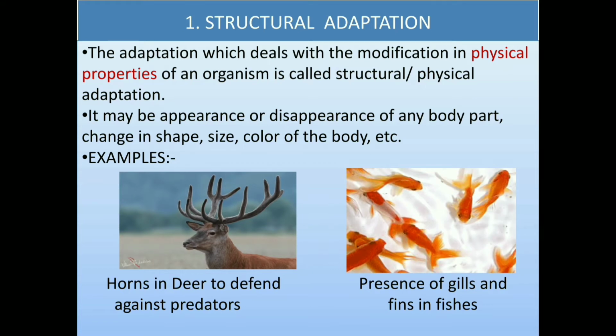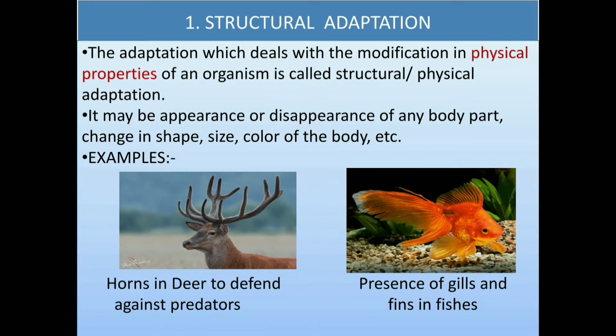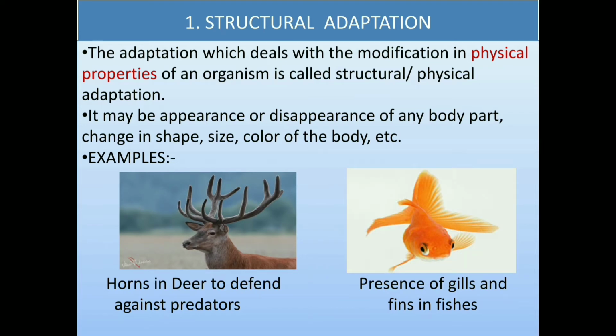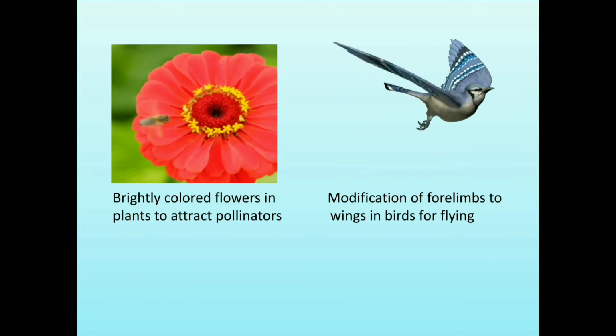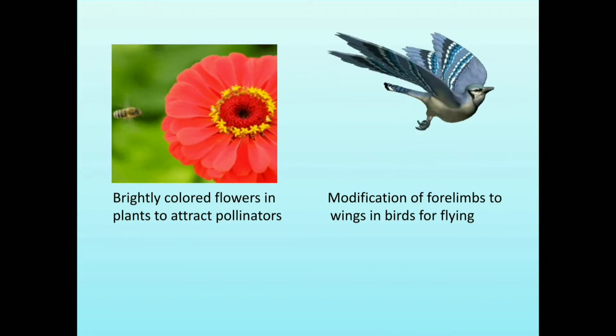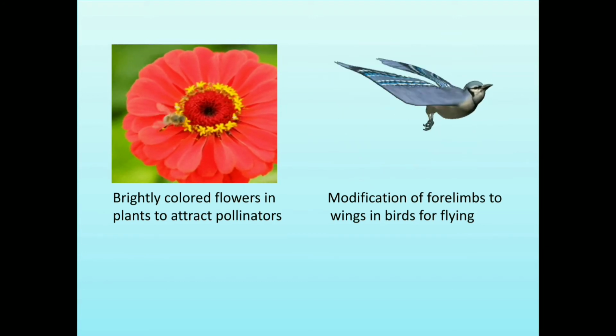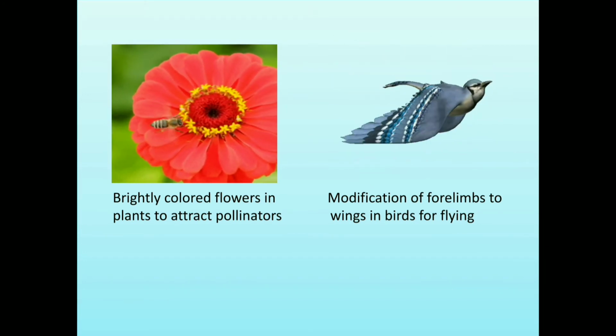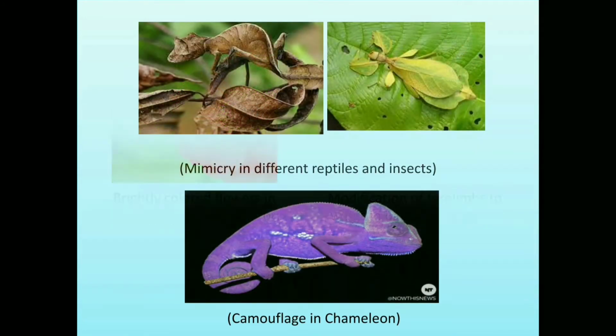Examples of structural adaptations are the presence of horns in deer to defend against predators, the presence of gills, fins, and a streamlined body in fishes, brightly colored flowers in plants to attract pollinators, and the modification of forelimbs to wings in birds for flying. The other examples of structural adaptation are mimicry in different reptiles and insects, and camouflage in chameleons and snakes.